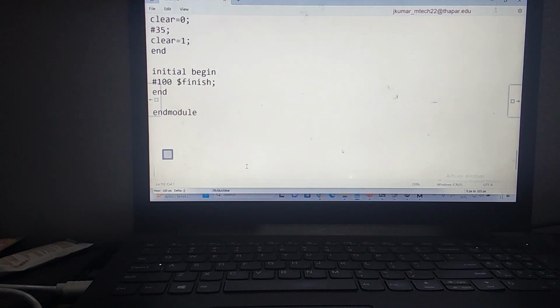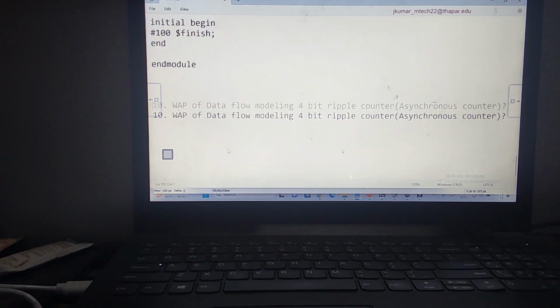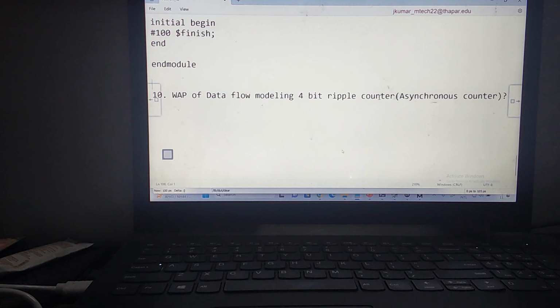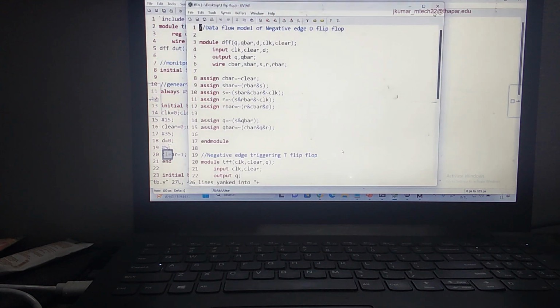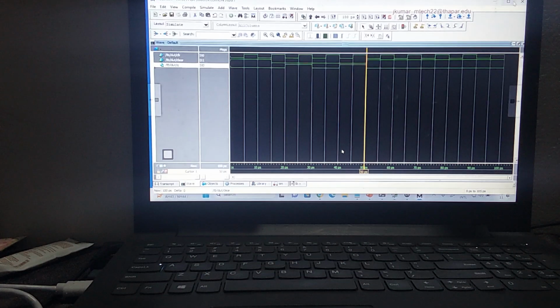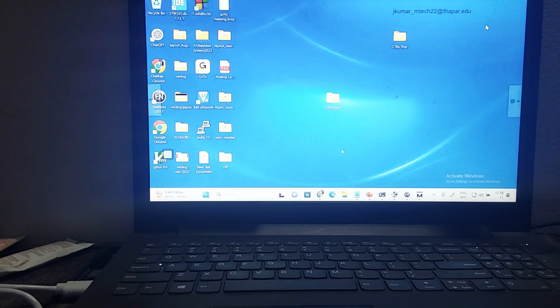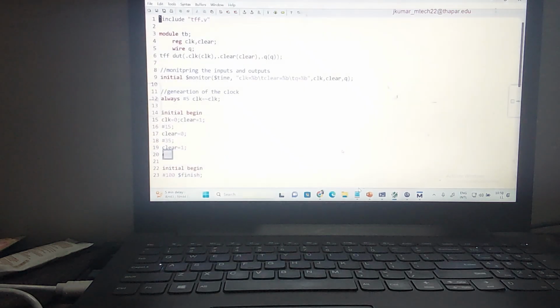Understand this. Now, what is the next program we need to do? Write a program for data flow modeling of a 4-bit ripple counter. How to design a 4-bit ripple counter? How will a 4-bit ripple counter work? Let's close all this. How to model the 4-bit ripple counter? This is nothing but a 4-bit ripple counter, right?